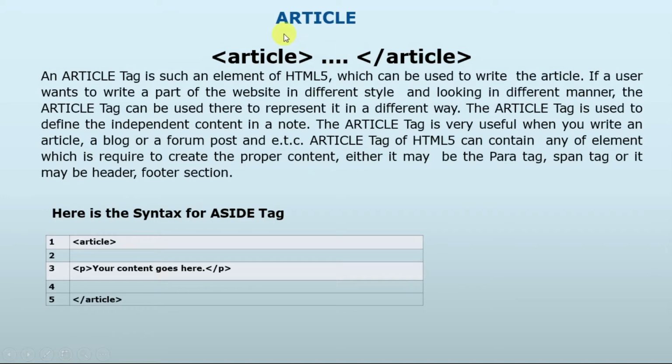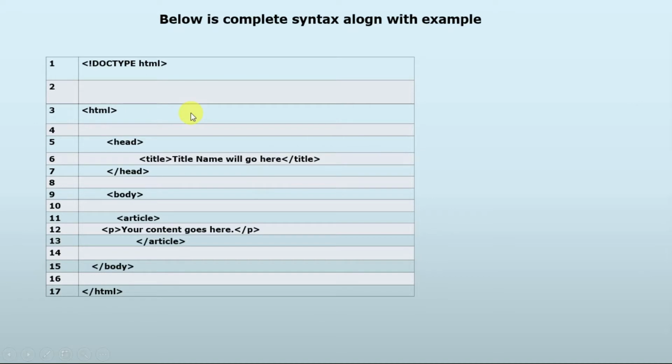So now we are looking at the article element. An article tag is an element of HTML5 which can be used to write an article. Suppose you want to write an article inside the HTML, it can be done with the help of the article tag. As an example, it is mentioned: article, paragraph, your content goes here, paragraph close, and article tag close. So let's have a look at a brief example of that.